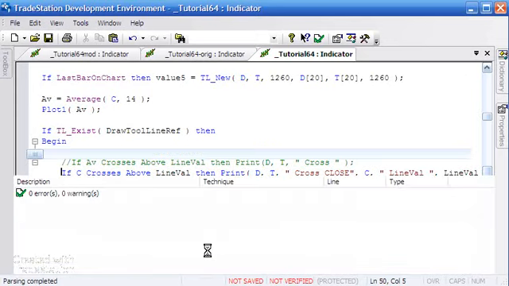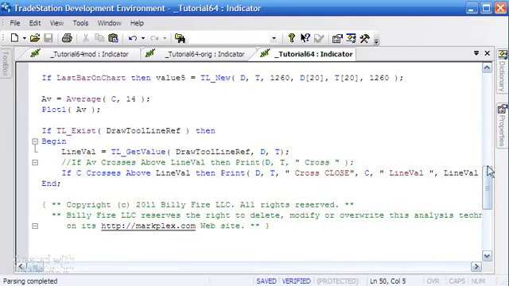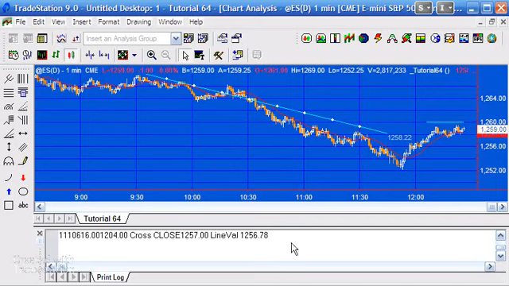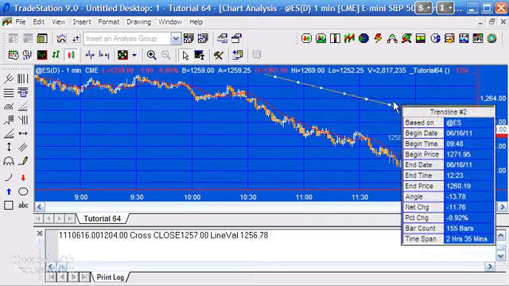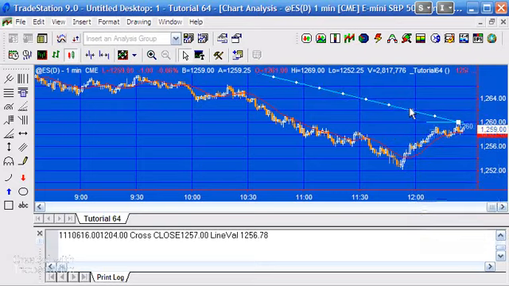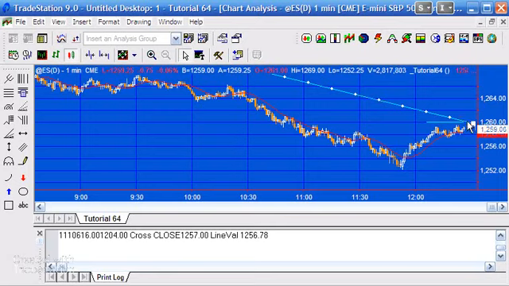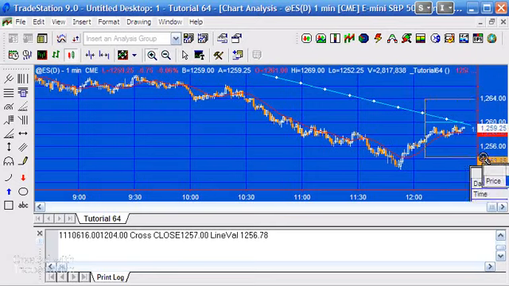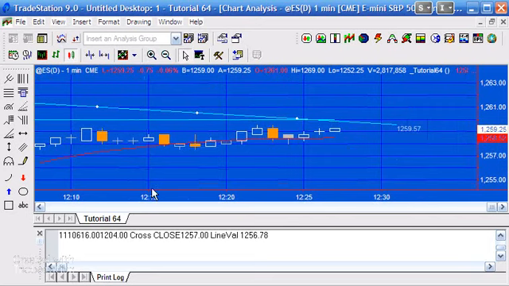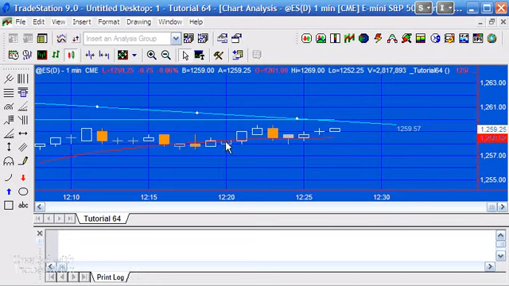And let's just hope that the price action will oblige and we'll see a cross. So what I'm going to do is I'm going to move the line closer to where we've got the price action, and move it down a little bit. And what I might do is just zoom in here, and I'm just going to clear the print log there so that we will hopefully see the line cross.